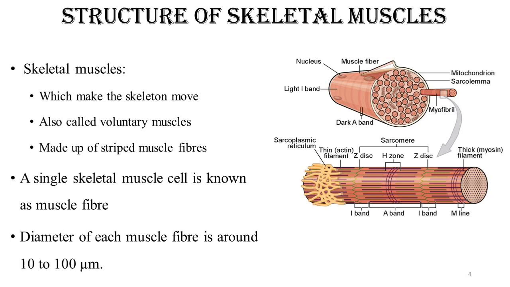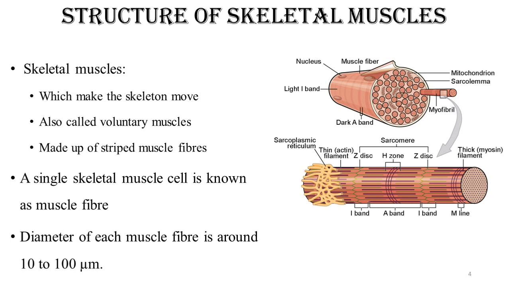As these skeletal muscles are involved in our voluntary actions, such as speaking and movement of our head, legs and hands, and these are controlled by the skeletal muscle, they are also known as voluntary muscles.